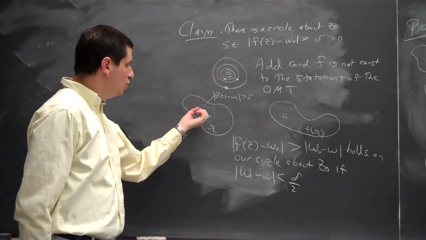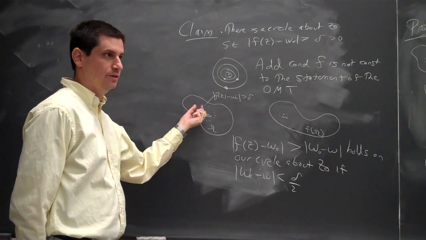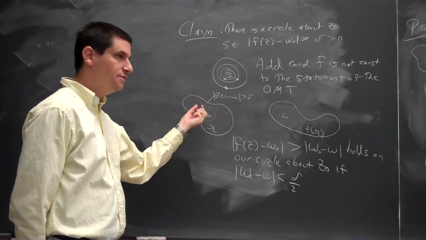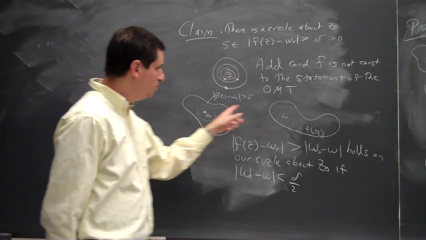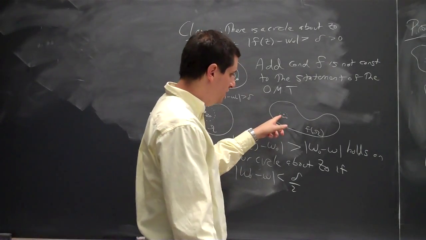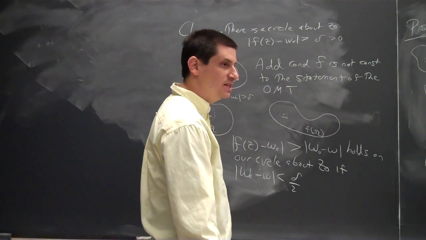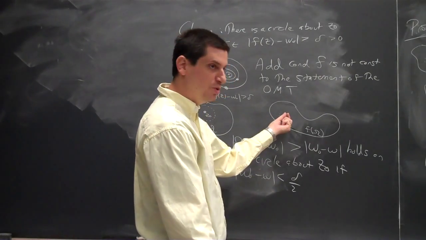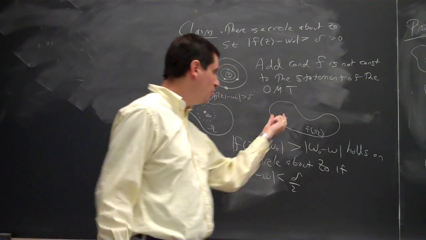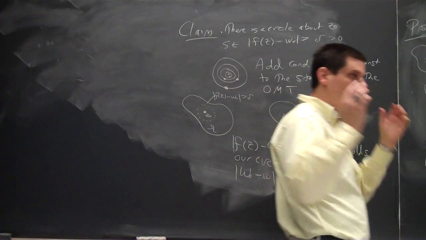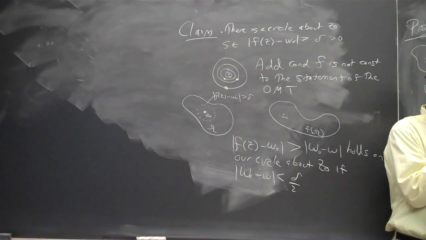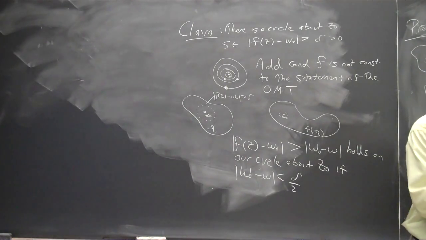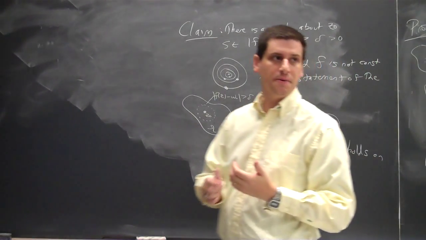So the interesting thing here is this could be a potentially large circle here. That's fine. That gives us just more points to look at. And now when we apply the image and look over here, w minus w naught is less than delta halves, which shows a really small circle. We can always do that. We can always shrink the circle about w naught. Because all we have to do is show that there's some arbitrarily small circle about w naught, doesn't matter how big, such that every point is hit.